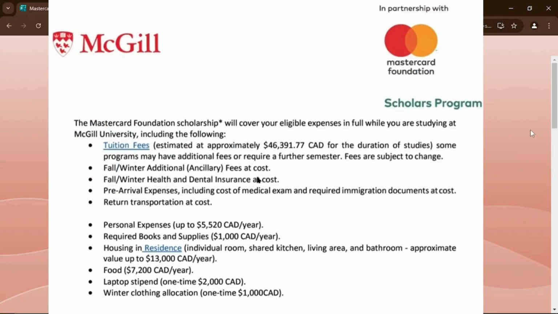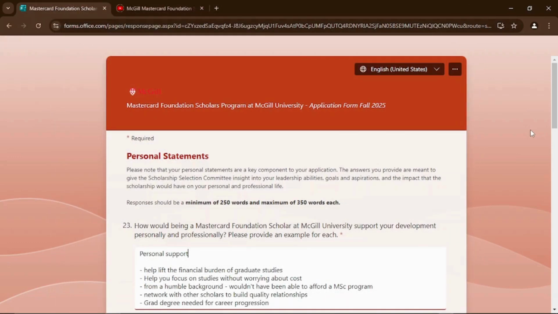Hello, guys, welcome back. So, this is the application page of the Mastercard Foundation Scholarship at McGill University. This is the essay part, the personal statement part. In this video, I'm going to be showing you how to easily write your essay for scholarship applications or essay for school applications or any other kind of applications.